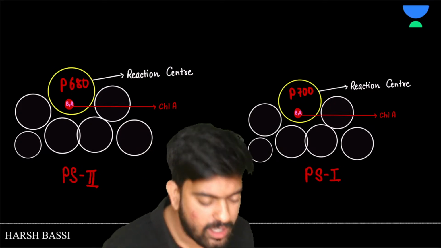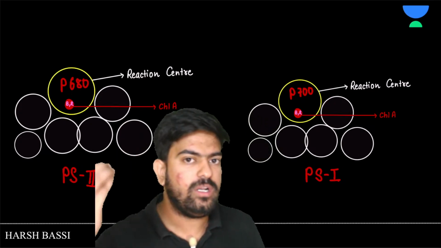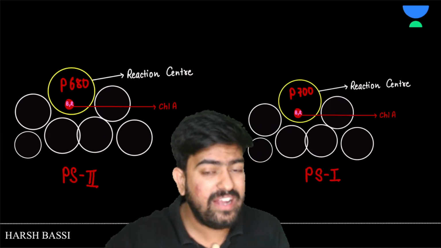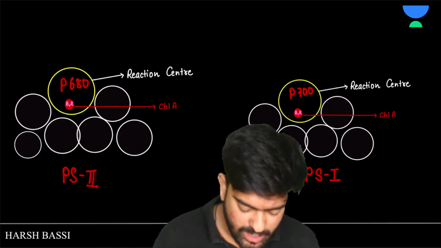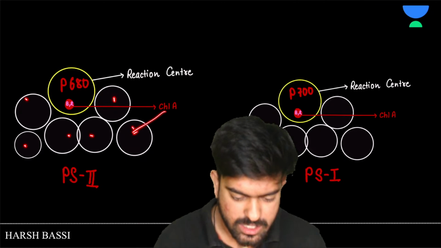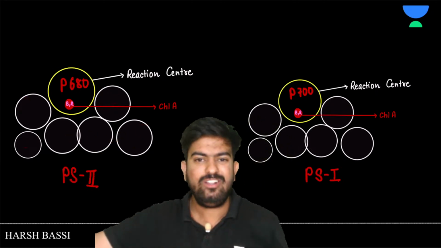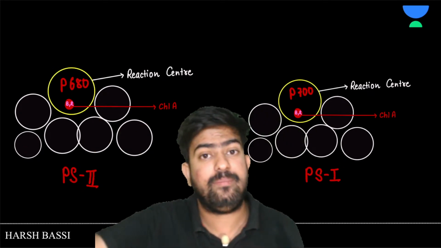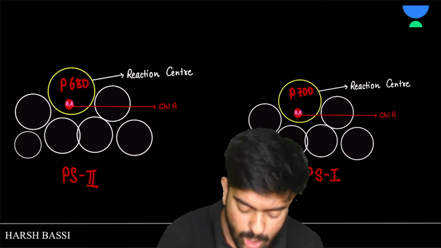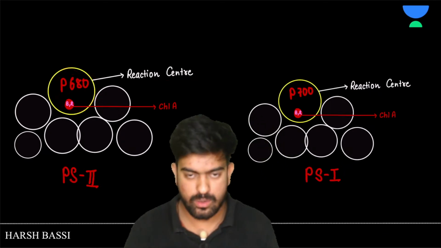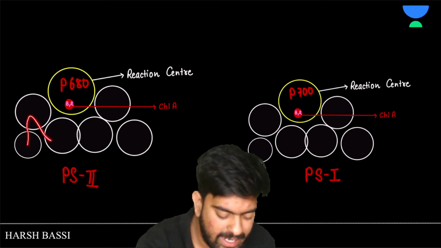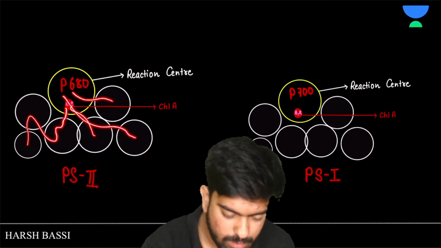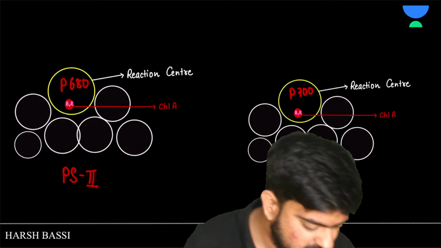Then, sir, we have a confusion here. What about the other lights? What about the lights having 400 nanometer? What about the lights having 500 nanometer? Those lights were absorbed by the accessory pigments. What were these accessory pigments? The xanthophylls, chlorophyll B, carotenoids, all these pigments were accessory pigments. They were absorbing the other lights which were not absorbed by chlorophyll A. Light was exciting the electrons, so all the electrons were given to this particular reaction center. Clear? This much we discussed in the last class.